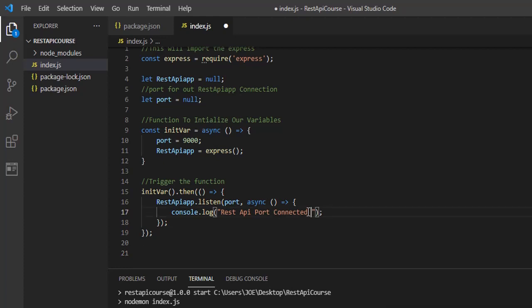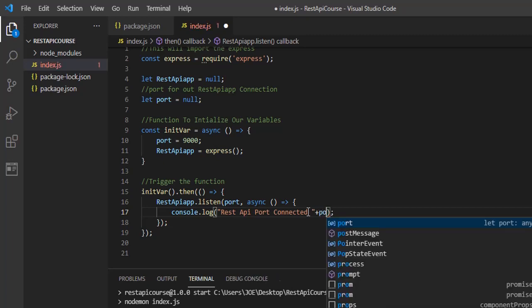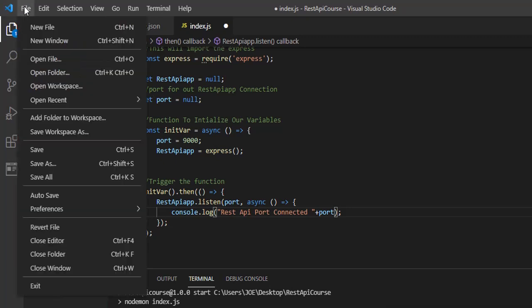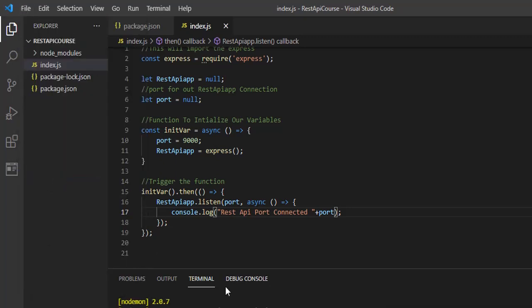So now I think I should save this. I'm going to save this work, and then you're going to see how it runs here. So first of all, let's print out the port. I'm going to say port. Okay, so if you're following me, now we're going to save. Remember to save all your work.